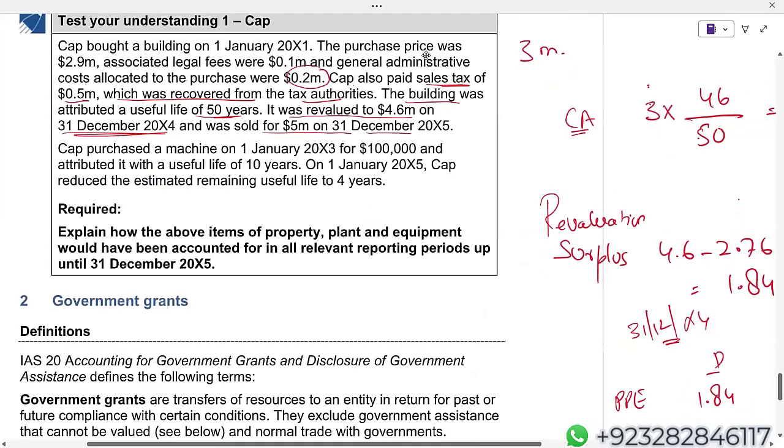Cap purchased a machine on 1st January X3 for 1 lakh, attributed useful life 10 years. On January X5, after how many years? 2 years, X3 and X4. Cap reduces the estimated remaining useful life to 4 years. Now listen. First of all, change of useful life is a change in estimate, and change in estimate applies prospectively.